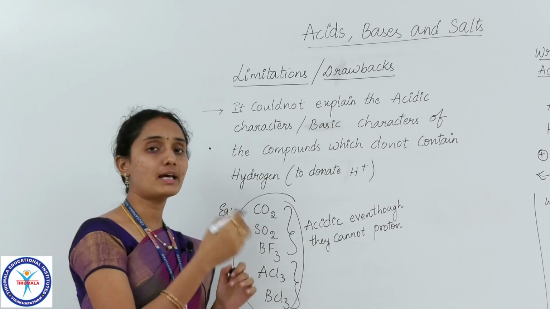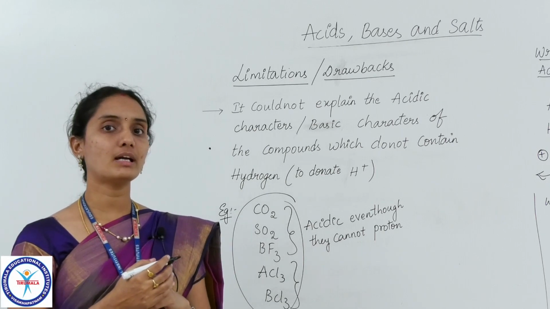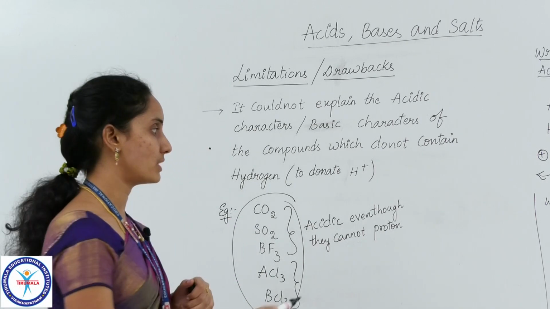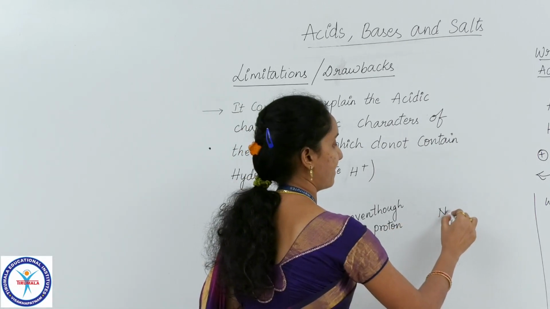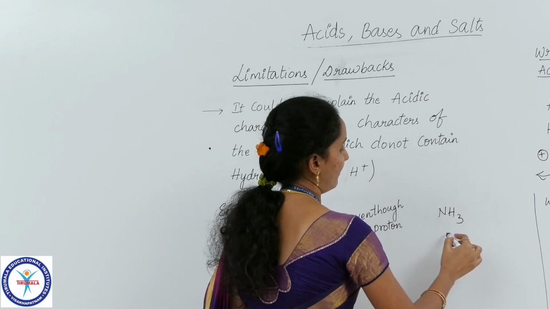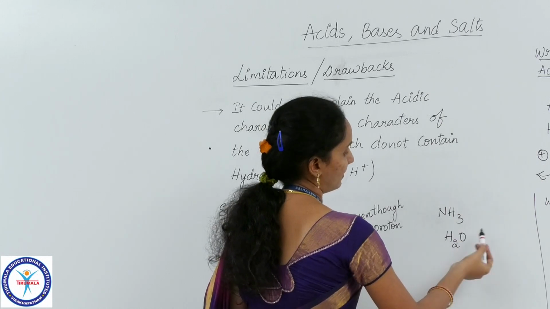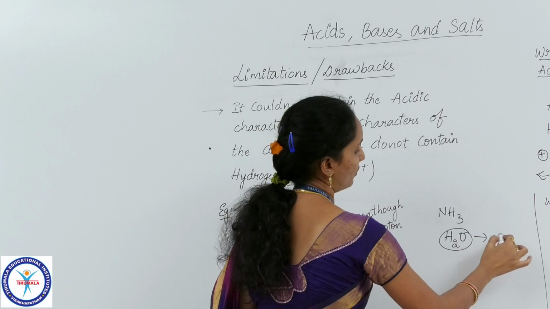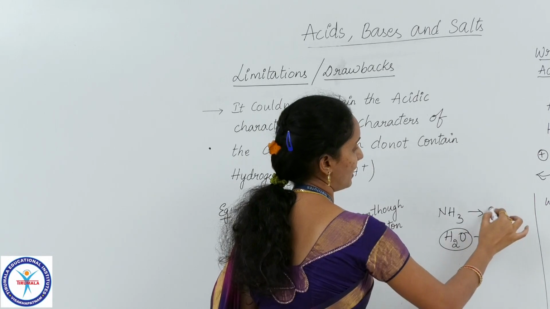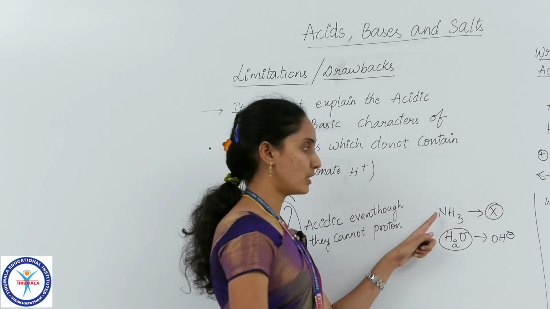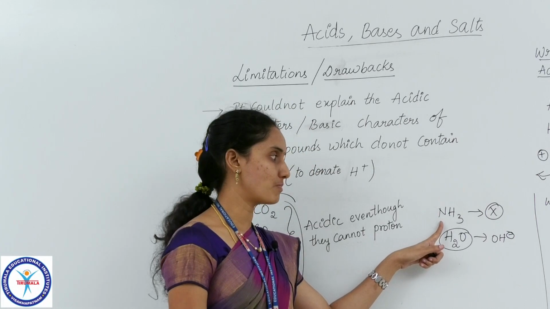In Arrhenius theory, he couldn't explain the basic character of ammonia, and of course H2O also. H2O can produce OH minus, but NH3 cannot produce OH minus, so it could not explain the basic character of ammonia.